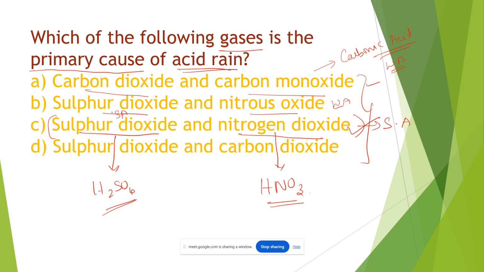And the last one is sulfur dioxide and carbon dioxide. Here also sulfur dioxide gives a strong acid, but carbon dioxide produces a weaker acid, carbonic acid.